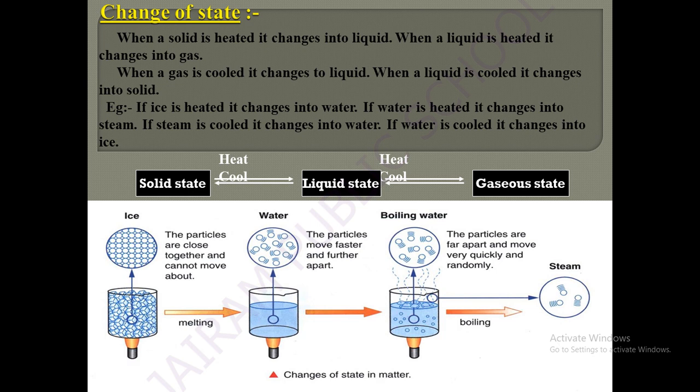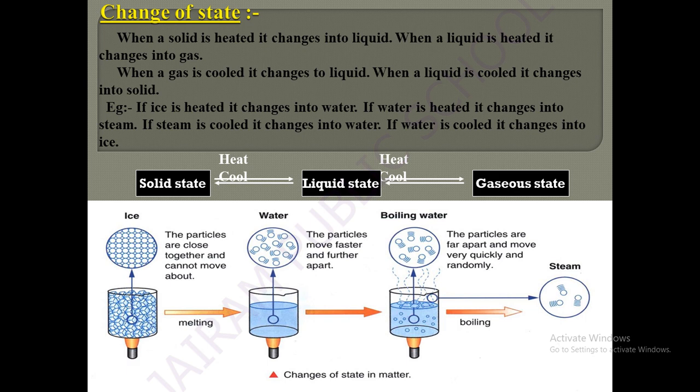When a solid is heated, it changes into liquid, and when the liquid is heated, it changes into gas. This is called change of state. When a gas is cooled, it changes to liquid again, and when this liquid is cooled, it changes into solid again. So this is called a reversible reaction.